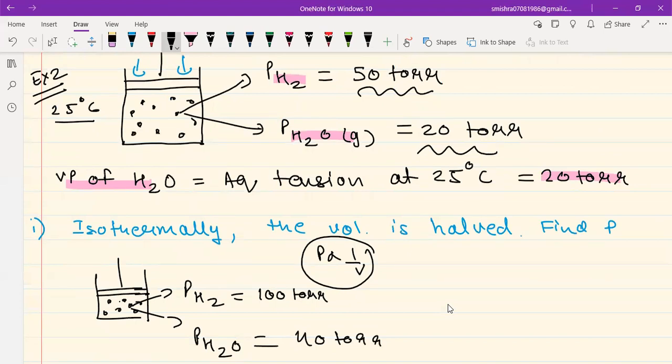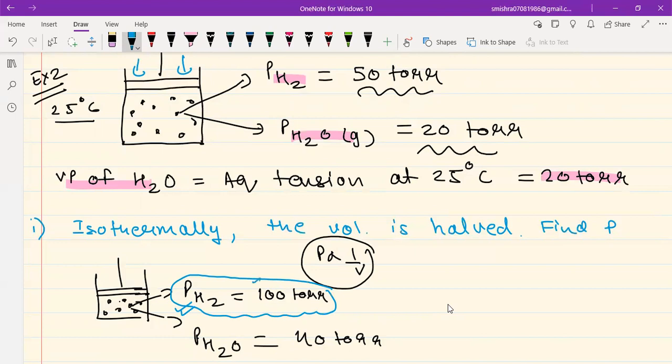Now, if this problem were that simple, then obviously I would not have wasted so much time making a video on this. This would have been a very basic level problem based upon Boyle's law. So obviously there is more to this. What you need to realize is that for hydrogen, about which vapor pressure is not given, there is no limitation of pressure. It can have any value of pressure. The more you compress it, the higher will be its pressure. So if you halve the volume, it will become double.